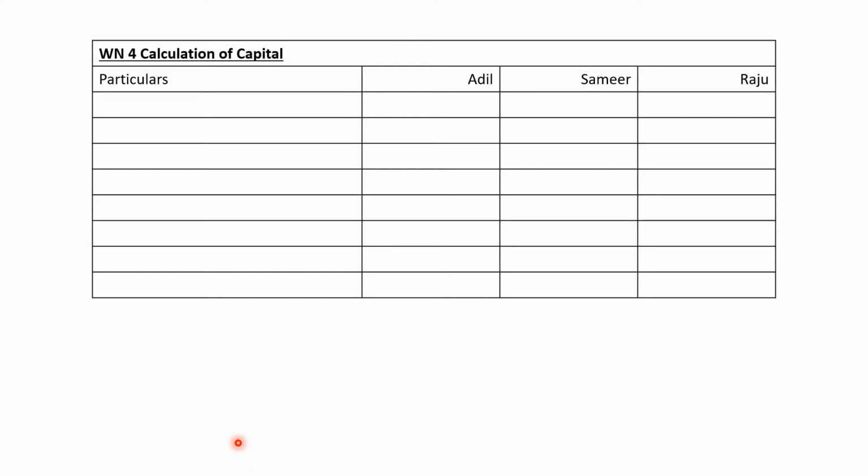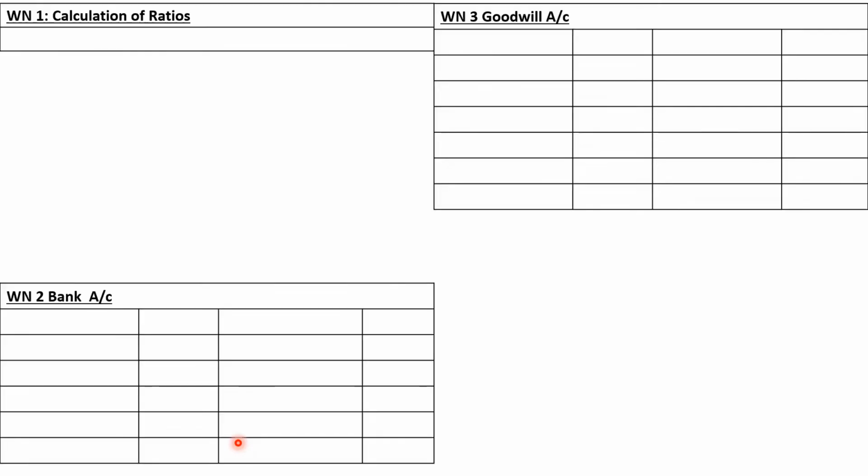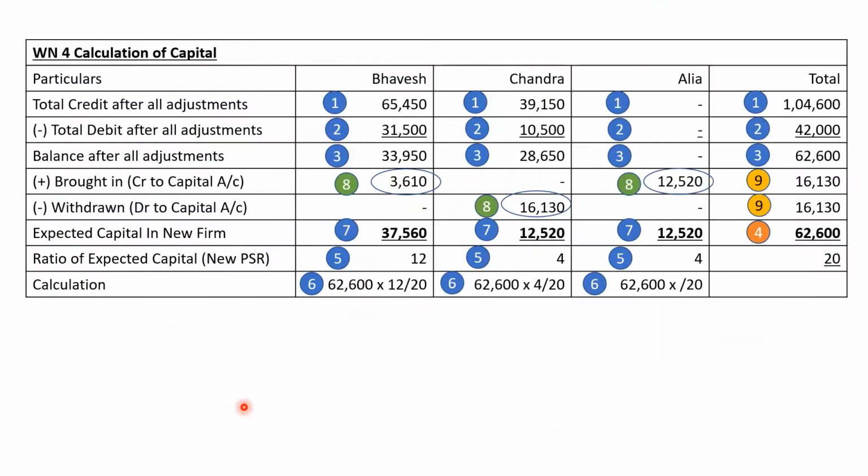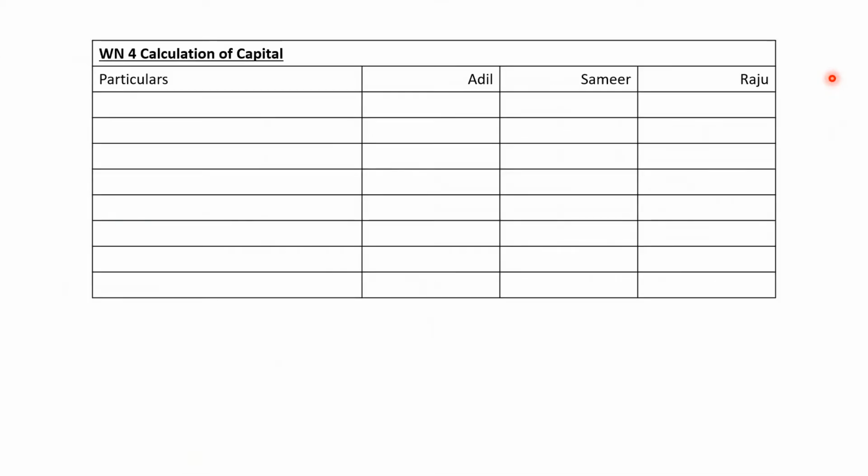If you have seen the working note format properly, then you will come to know that compared to question number 7, I have removed one column. In question number 7, our columns were 3 partners and then total, whereas now the columns are particulars and 3 partners, nothing more than that. Reason is the decision about how much capital should be there and how much capital can be withdrawn or may be brought in is not dependent on total capital of the firm, but it is depending on Raju's capital. So there is no need to calculate total capital, that can be ignored by us. So I'm repeating again,